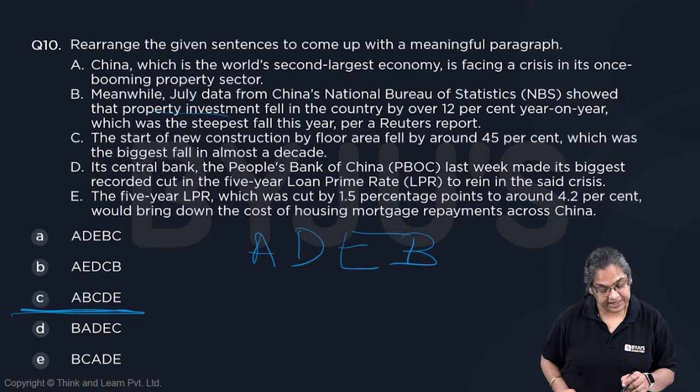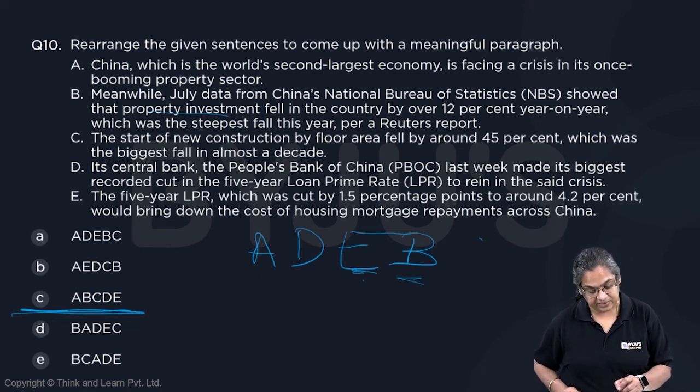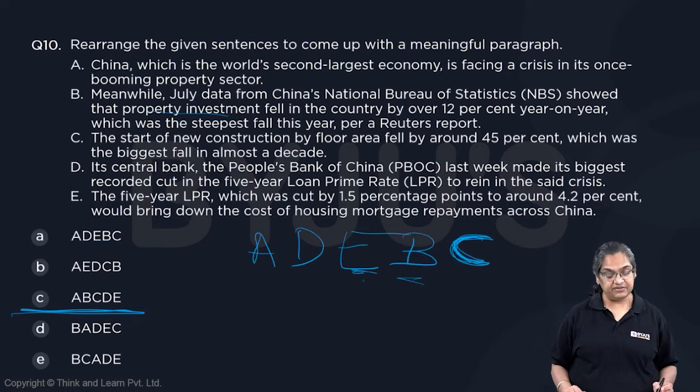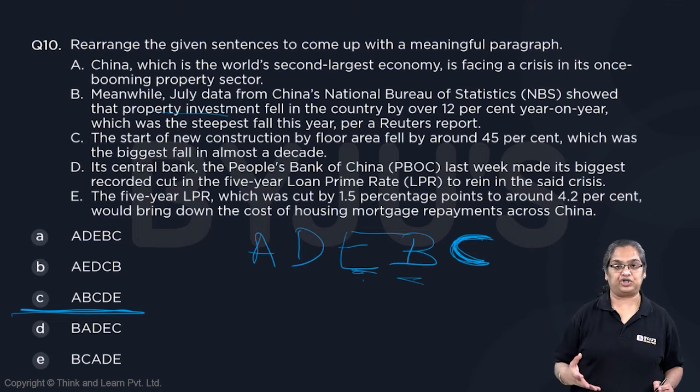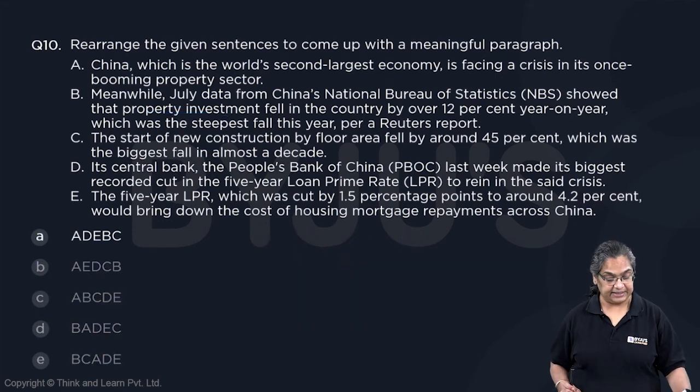Now, E is talking about mortgage payments and housing, and B is talking about investment in housing, which will end with how less investment in housing, how people not buying housing is affecting the new constructions in housing. All right. So A, D, E, B, C is my correct answer.